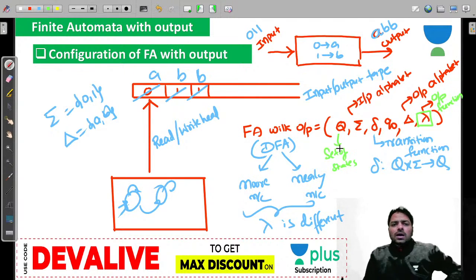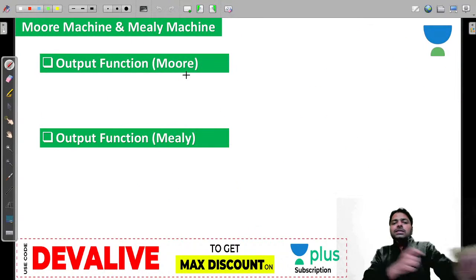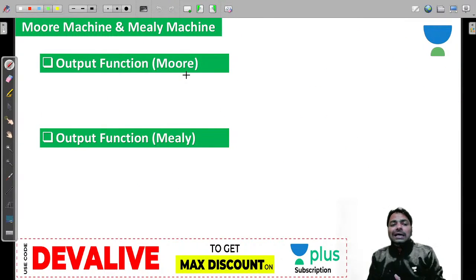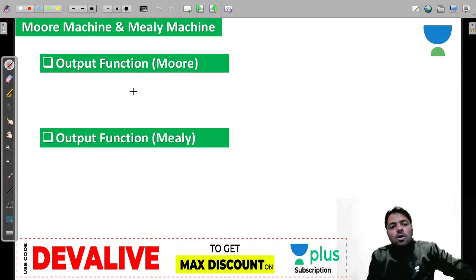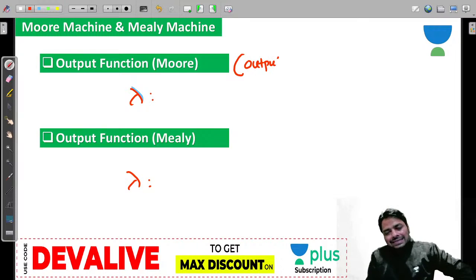As I told you, I want you to understand these two machines. Then first you should learn what the output function of these two machines is. Anyhow, both are deterministic machines. Like a DFA, you can say both are DFAs, but the output function for this machine and this machine is different. Here, output is calculated by looking at the state.